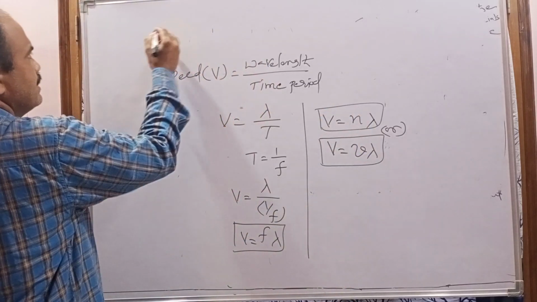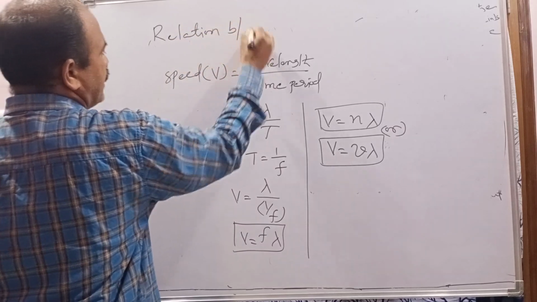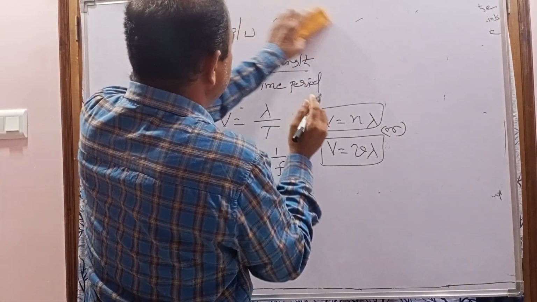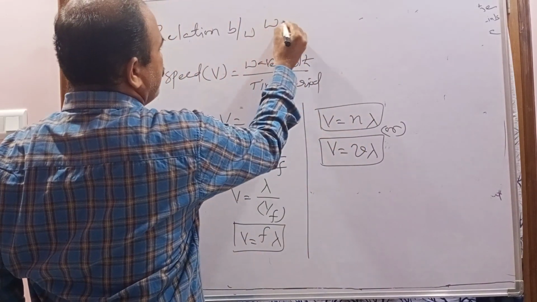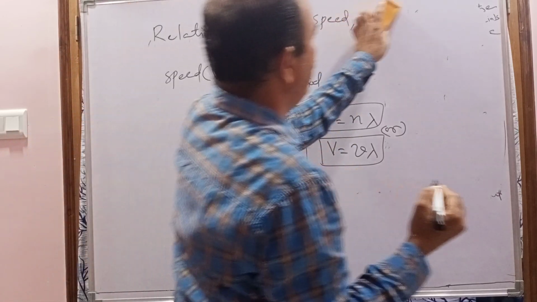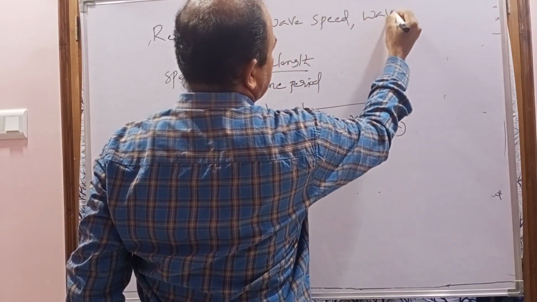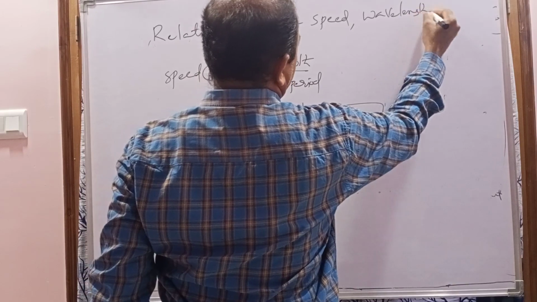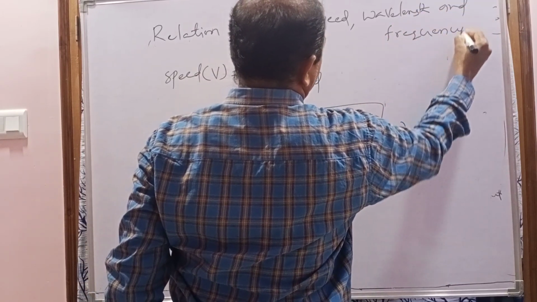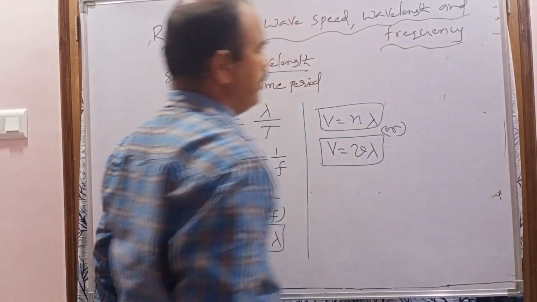So this is the relation between wave speed, wavelength and frequency.